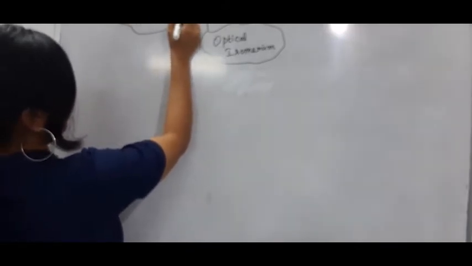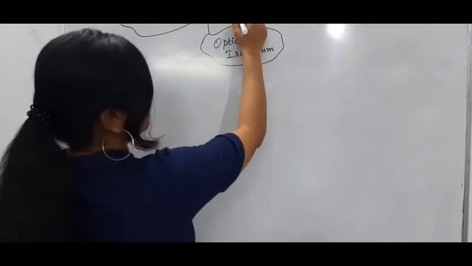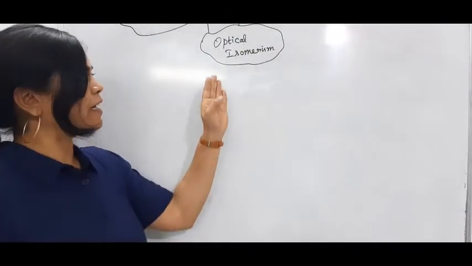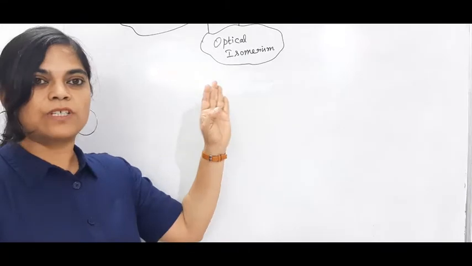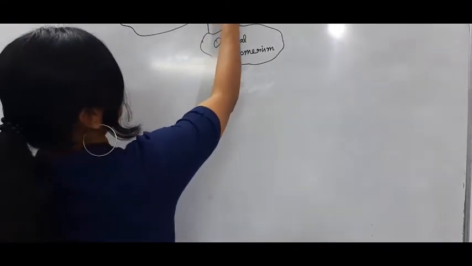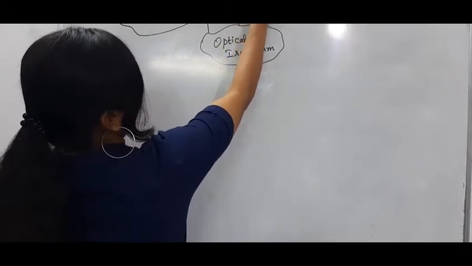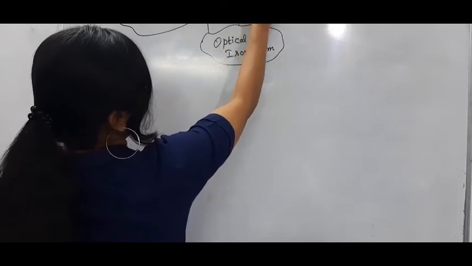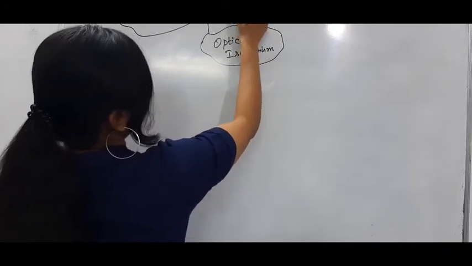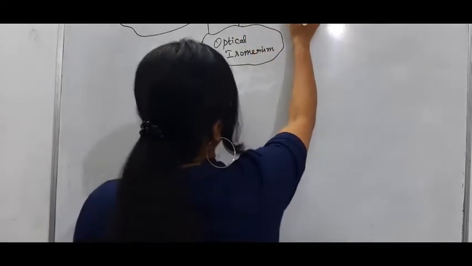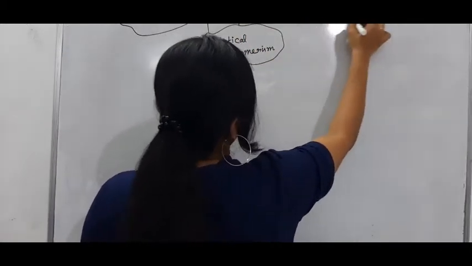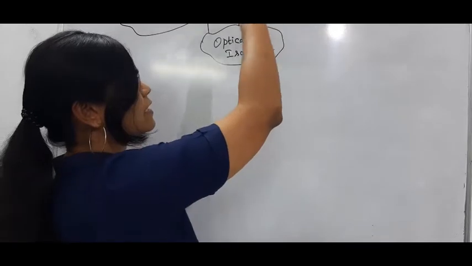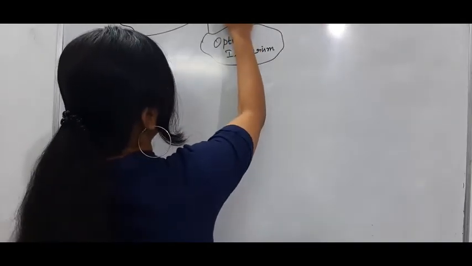Optical isomerism exists in atoms having the same molecular formula and the same bond connectivity. These are all the same. But how do they differ? Molecular formula, bond connectivity, everything is the same, and the physical and chemical properties are also the same.